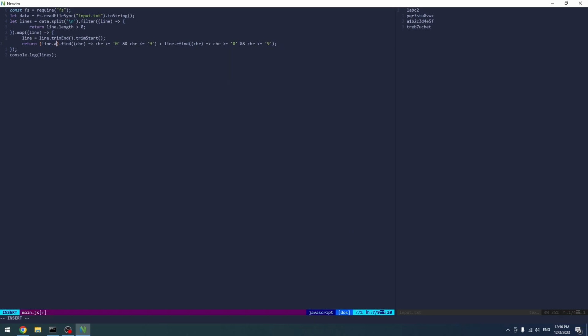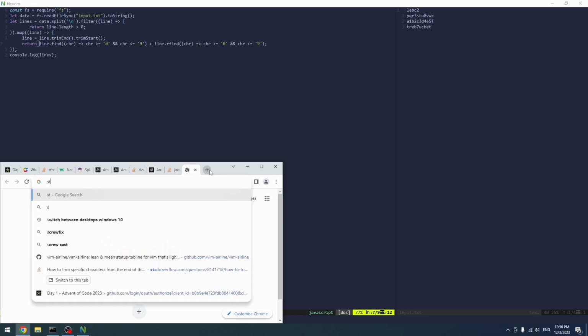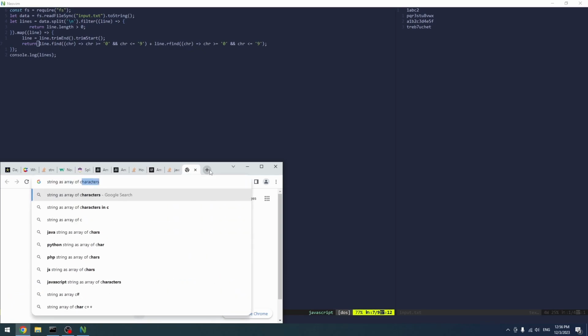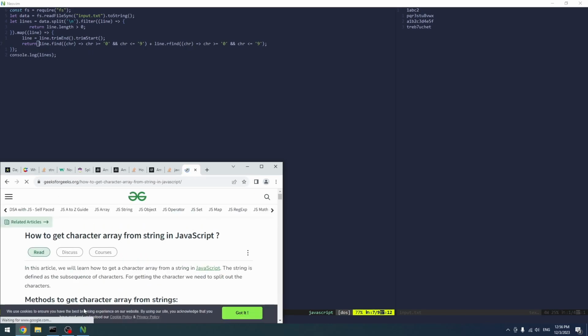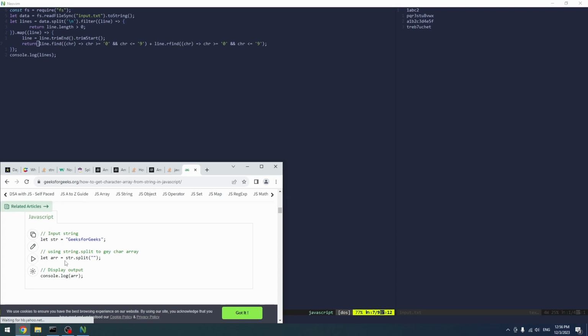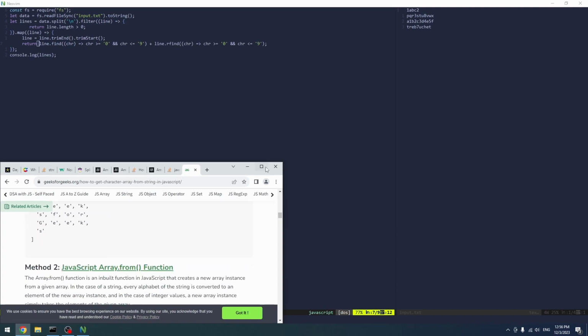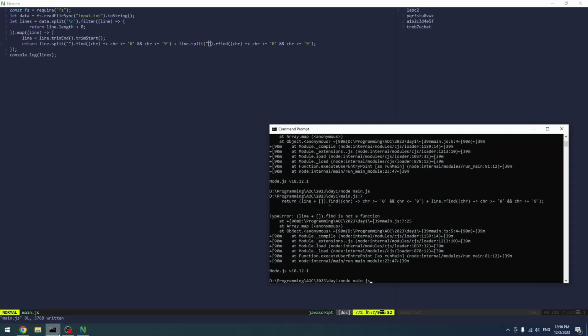Okay. Array, maybe? Or like iter, because most languages have iterate, right? String as array of characters. There's in JavaScript Array from. Yeah, sure, we can split it by nothing, so it's basically this. And now let's run it.